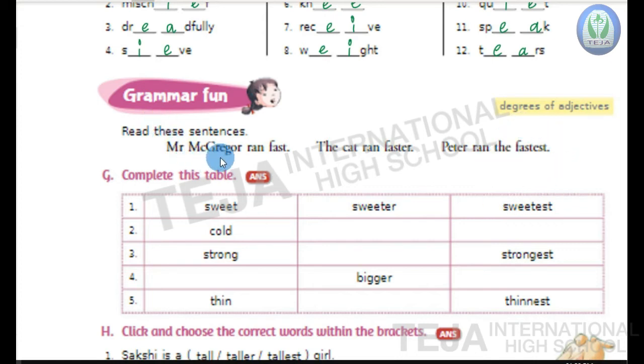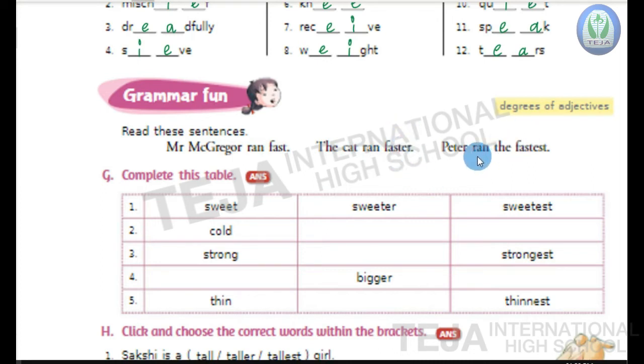So, if we see the example, in the first sentence we are talking about only one person, that is Mr. McGregor. So, here we are using the word fast. In the second sentence, comparative degree, we are comparing two animals. So, here the cat ran faster. The word faster is used. So, it's a comparative degree.